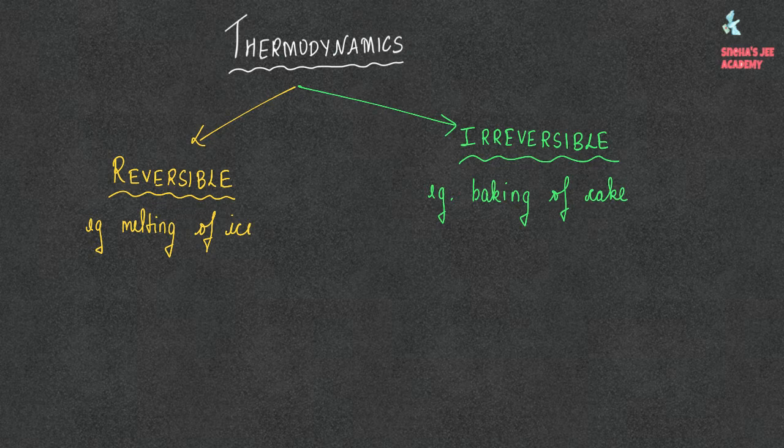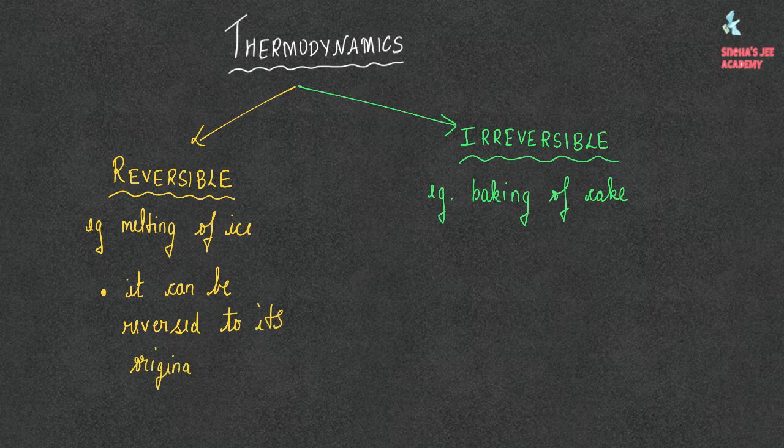So in reversible process, the change can happen backwards, that is, it can be reversed back to its original state. Whereas irreversible processes cannot be brought back to its original state, that is, it is more natural.